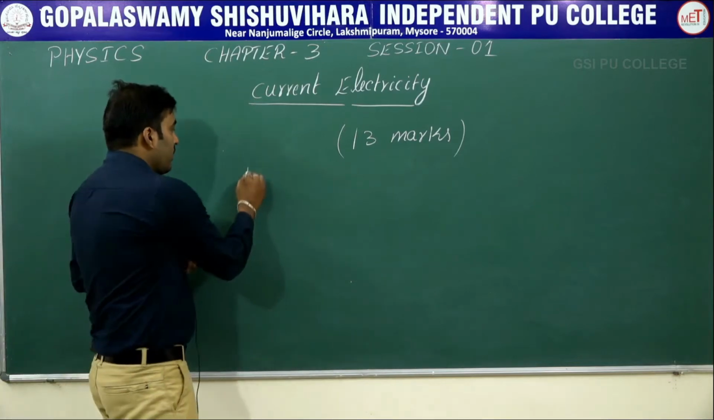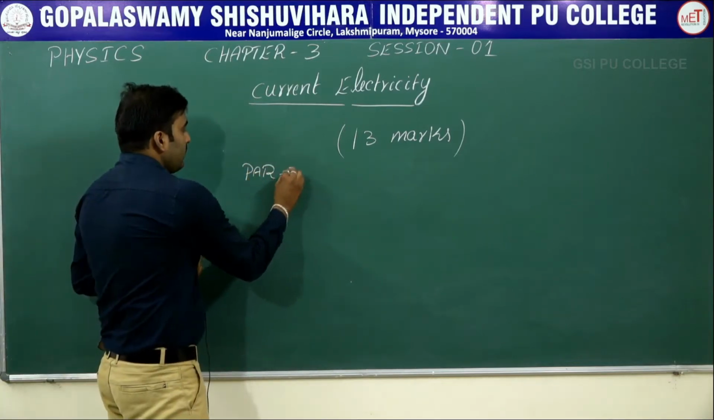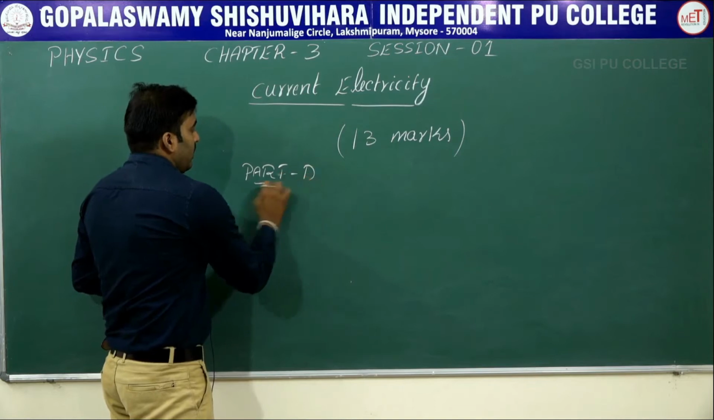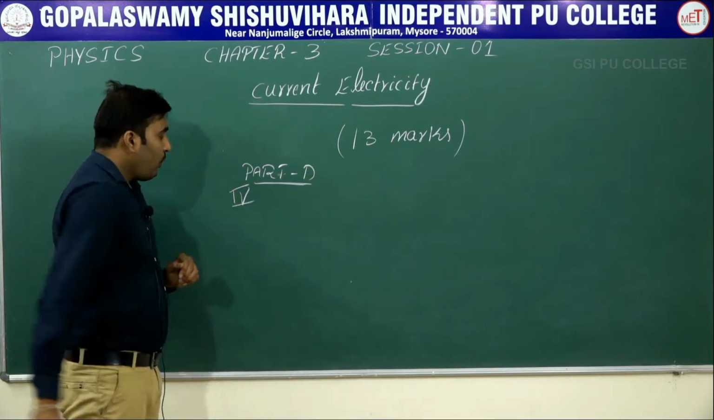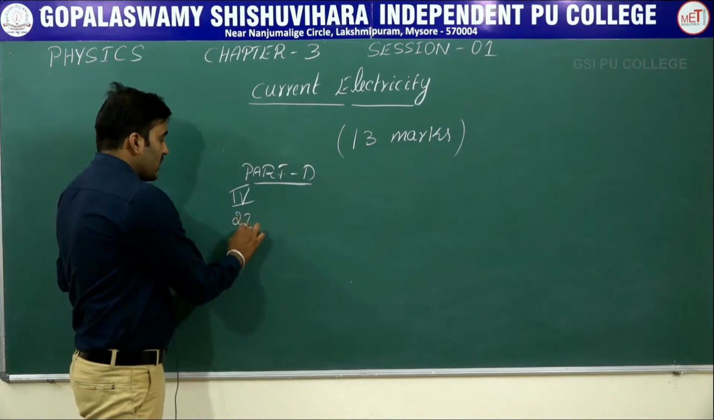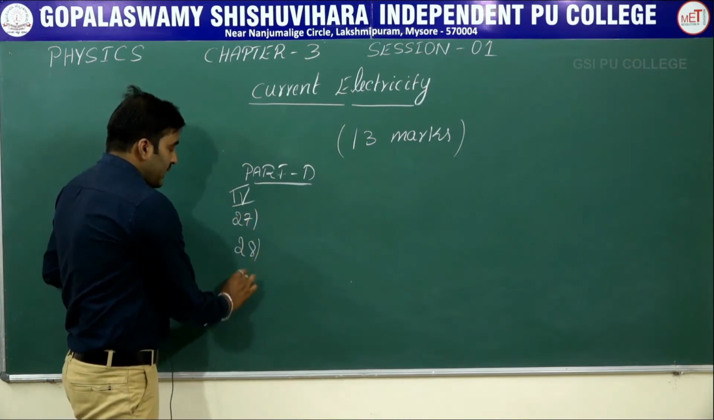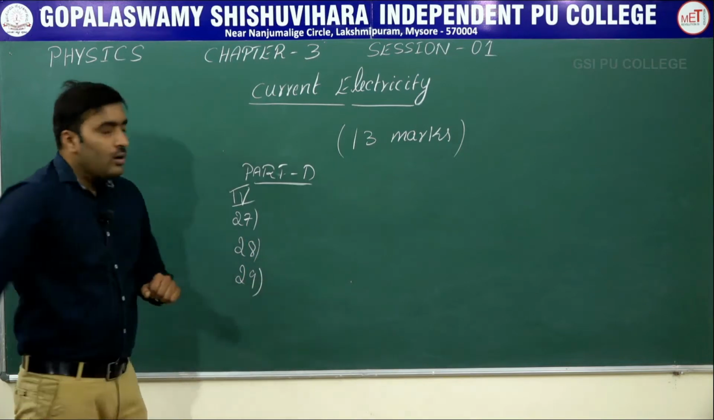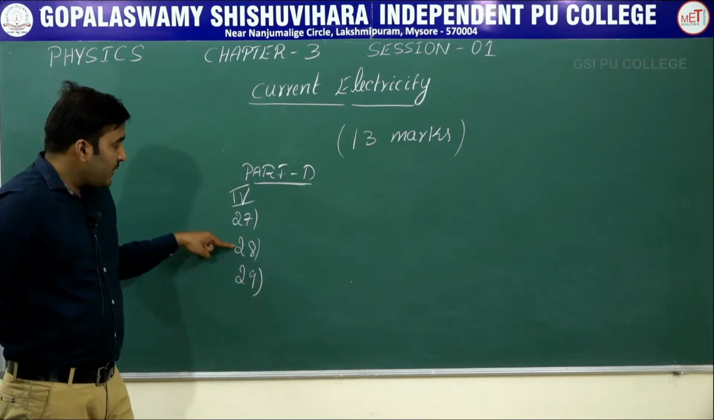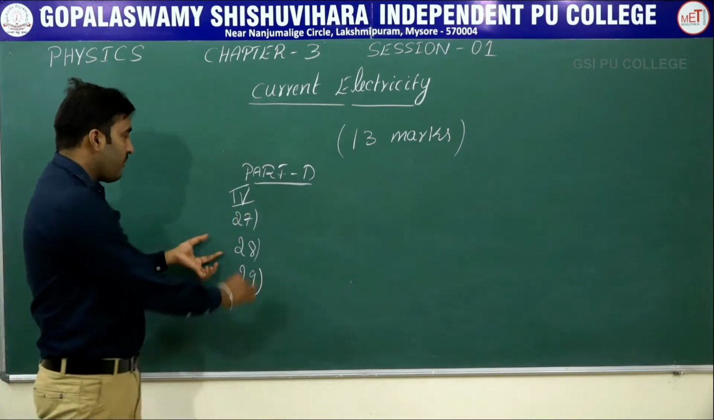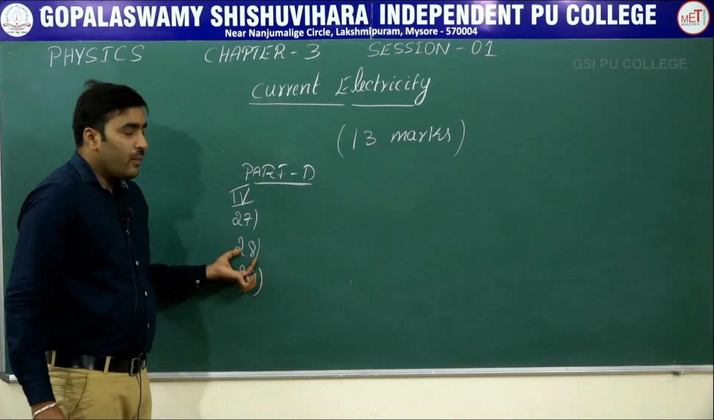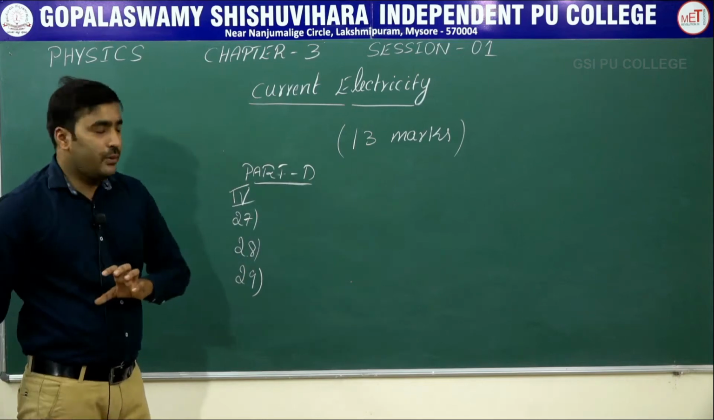In your question paper, part D, you will find the fourth main. In the fourth main, there are 3 questions, question number 27, question number 28 and question number 29. Usually, question number 28 will be asked from the current electricity chapter. So, this is a 5 mark question. One 5 mark question will be definite in this chapter.